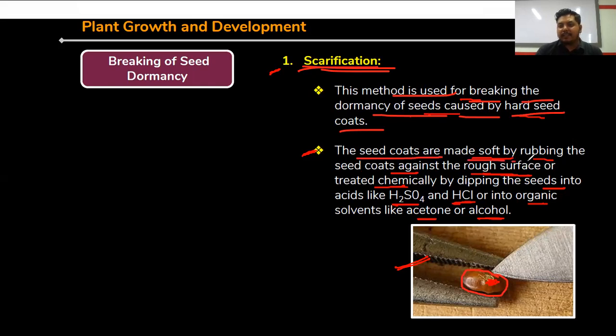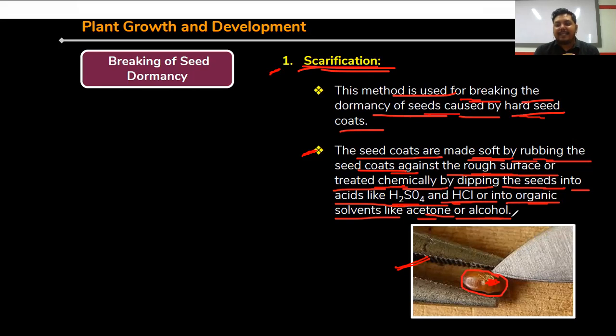The seed coats are made soft by rubbing the seed coats against the rough surface, or treated chemically by dipping the seeds into acid like sulfuric acid or hydrochloric acid, or into organic solvents like acetone or alcohol. So what happened in case of this scarification? First, scarification means breakdown of the seed pod. So we can break the seed pod in two ways. First one, simply through our hands, through knife, we can break the seed pod.